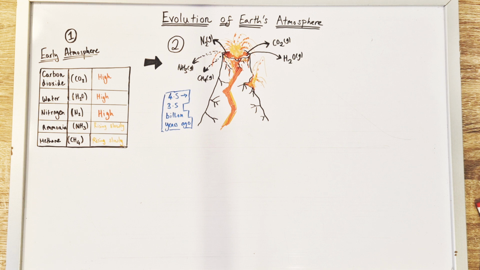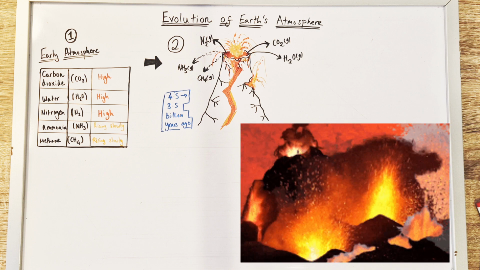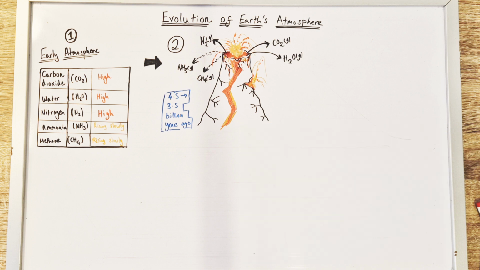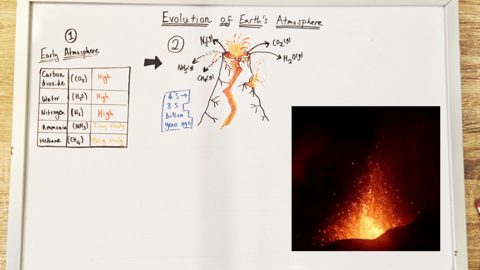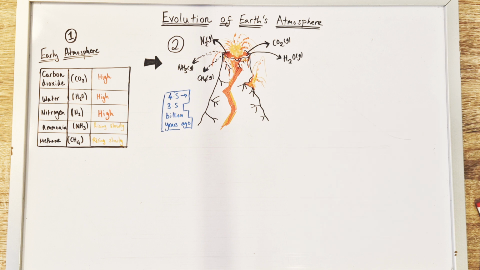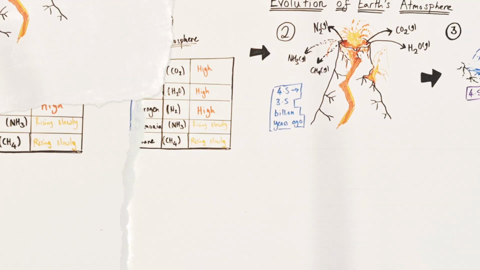So between 4.5 and 3.5 billion years ago, the Earth is incredibly volcanically active. There are volcanoes all over the surface of the planet. And not only are they spewing out hot rock and molten lava, but also gases. In the majority, this would be carbon dioxide, water vapor, and nitrogen. In the minority, this would be ammonia and methane. So clearly, these gases are forming that early atmosphere.